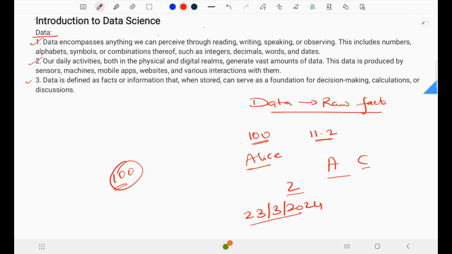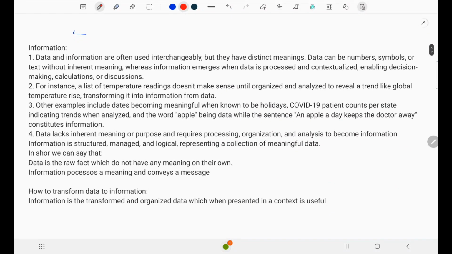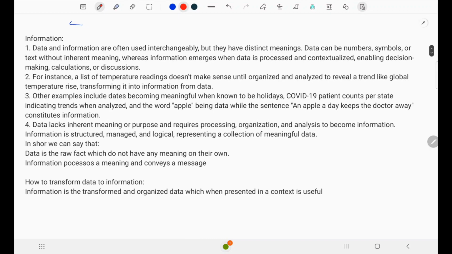And now we go for information. Although the words data and information are frequently used interchangeably, they have different meanings.